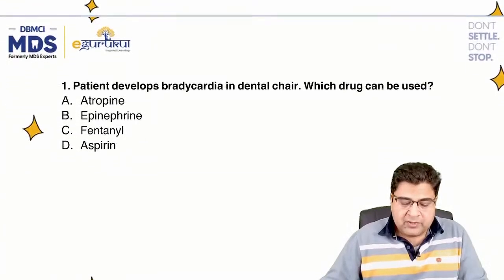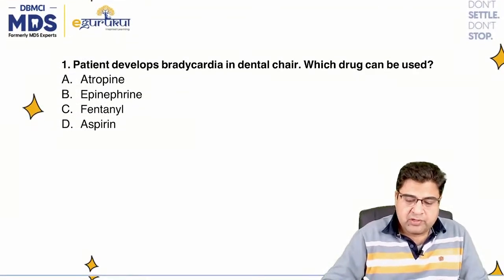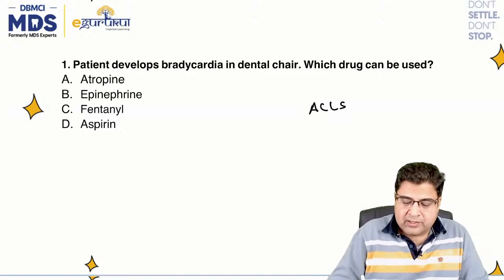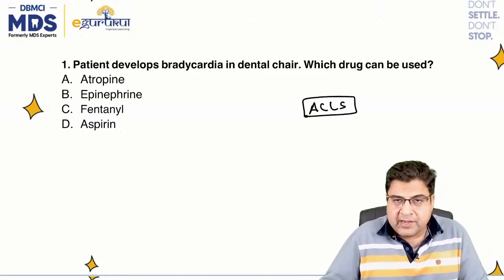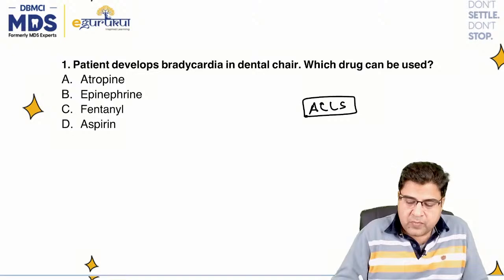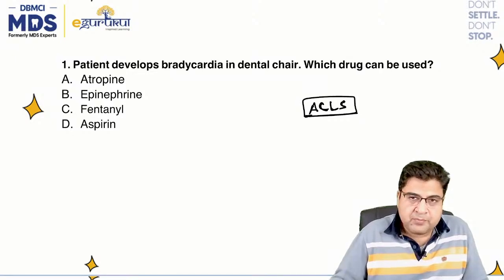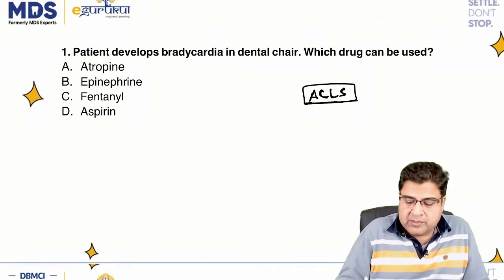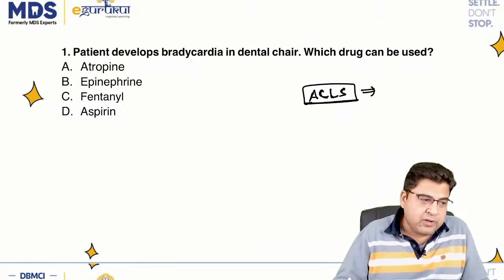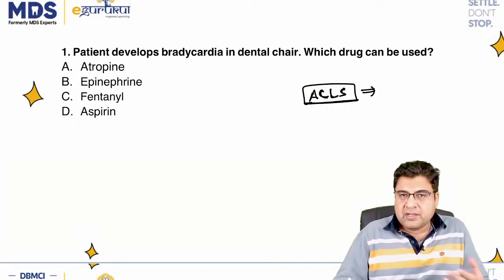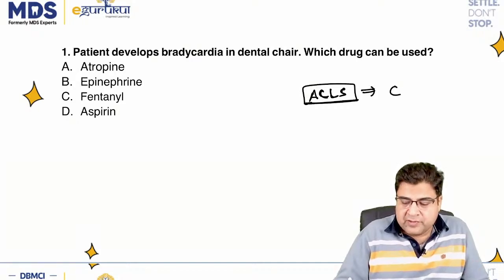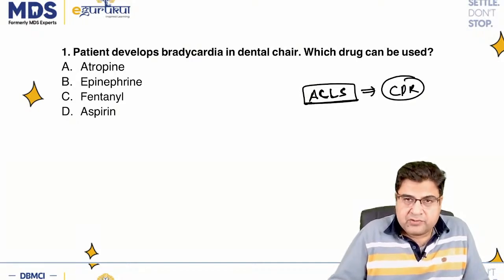So let's start with the first question, which is based on ACLS algorithms, the advanced cardiac life support algorithm. If we talk about the ACLS algorithm, there are a total of four algorithms. First is of CPR.